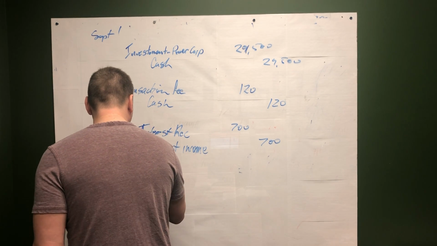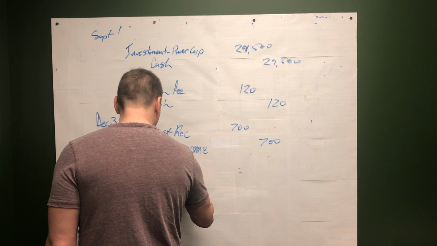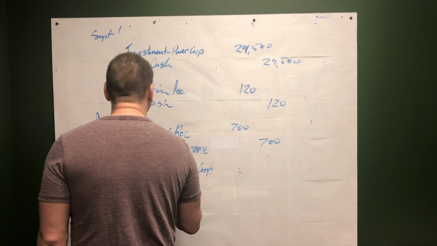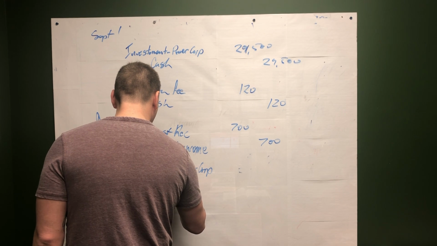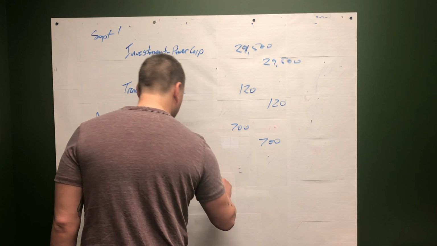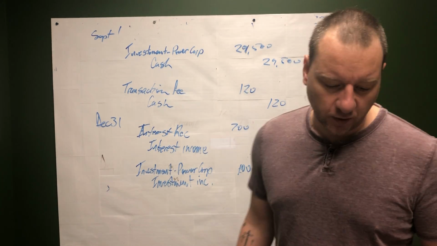We're just going to do this entry again. December 31st, debit investment, Power Corp, credit investment income, $100. Again, that entry gets it up to its fair market value.